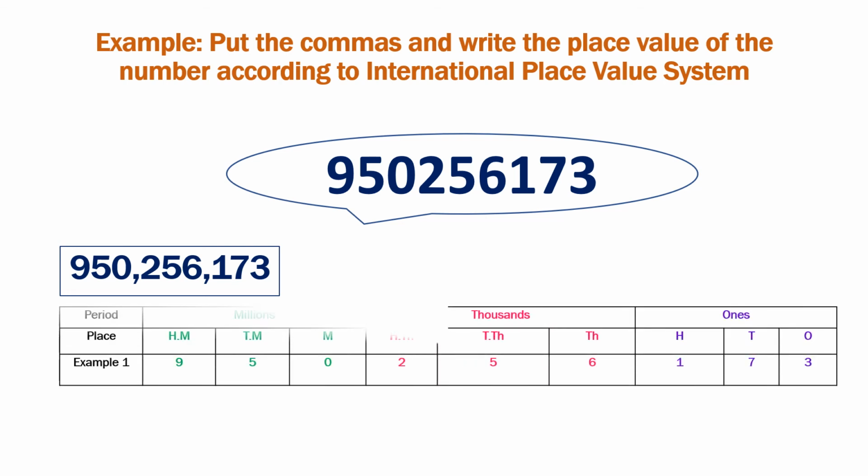And how will we place the number in the place value chart? We'll make the place value chart and insert the number in it. Like 3 is at ones, 7 is at tens, 1 is at hundreds, 6 at thousands, 5 at 10,000s, 2 at 100,000s, 0 at millions, 5 at 10 millions and 9 at 100 millions.